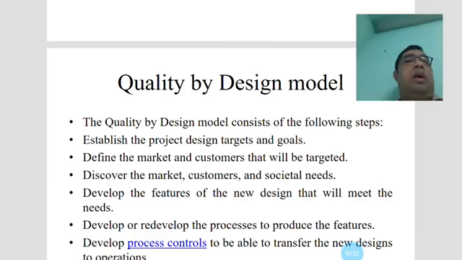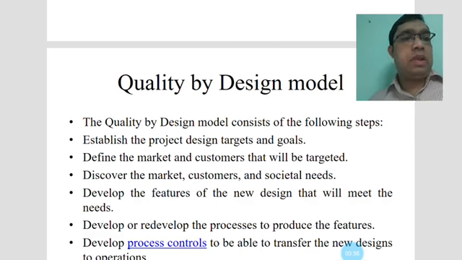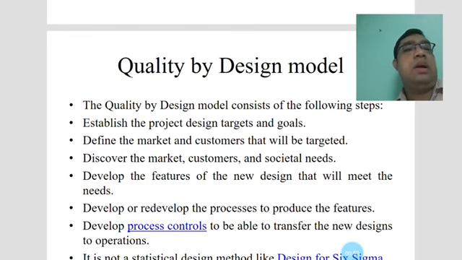When you have to design quality models, you have to concentrate on a few considerations. The quality by design model consists of the following steps. First, establish the project design targets and goals.